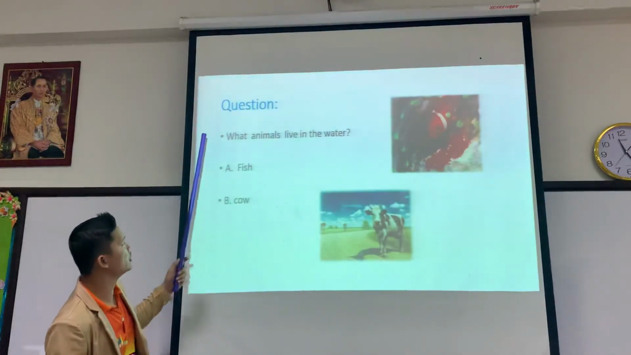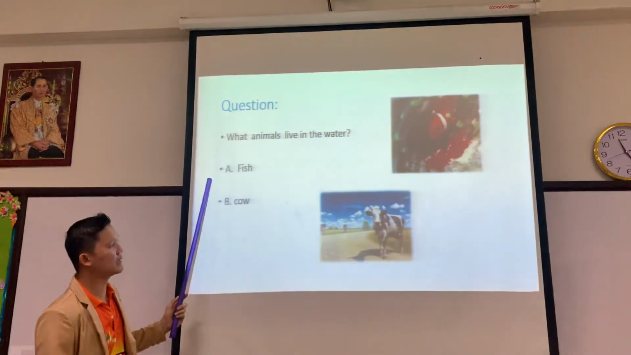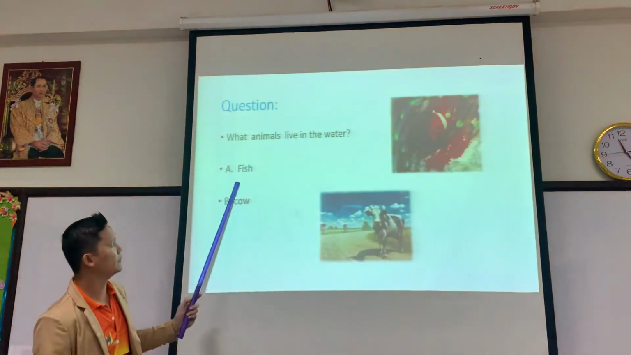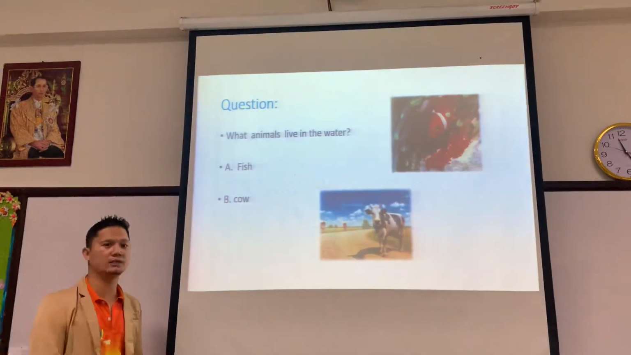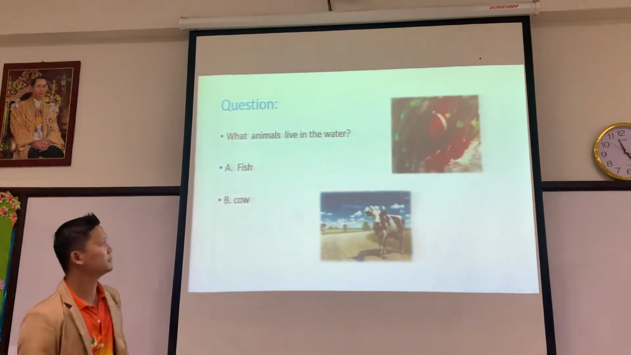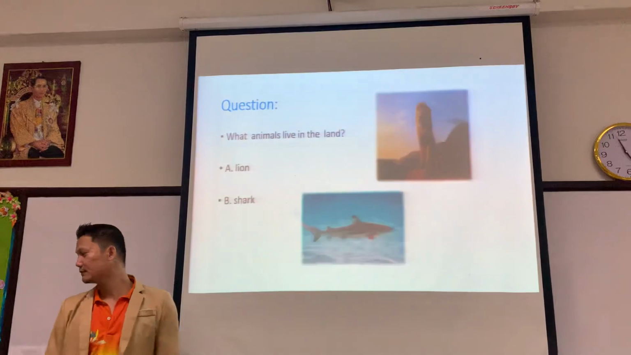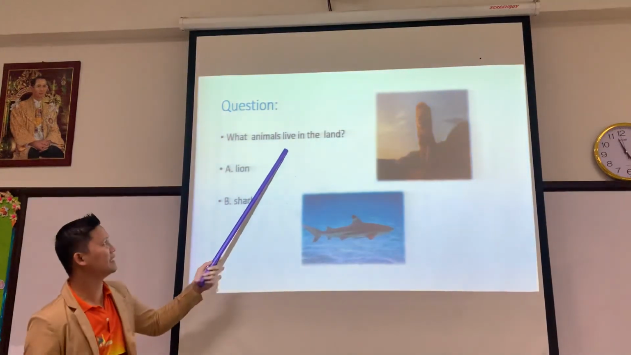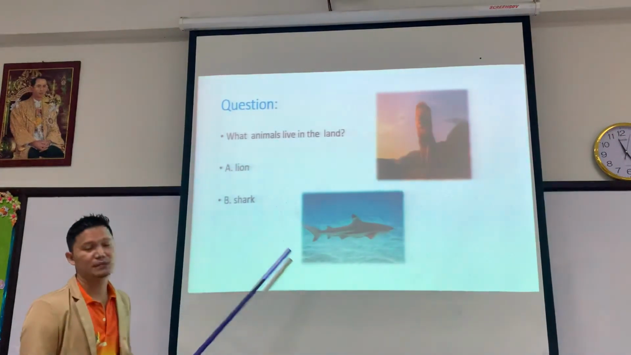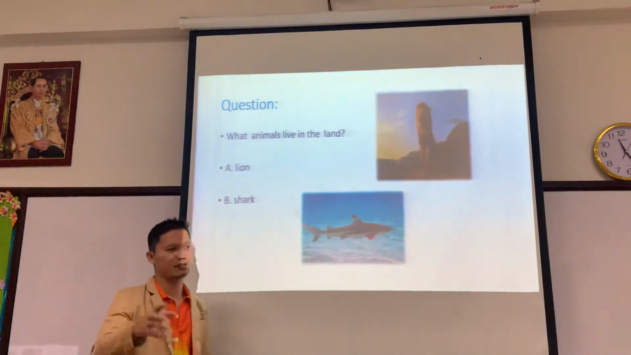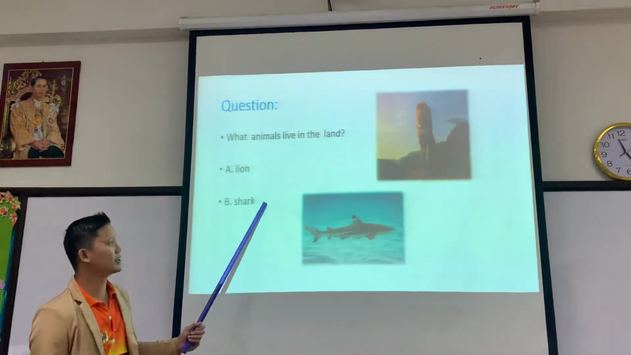Okay, so question. What animals live in the water? A, fish, B, cow. You can guess what your answer is. Question number 2. What animals live on the land? A, lion, B, shark. Guess what your answer is. Okay, next question.